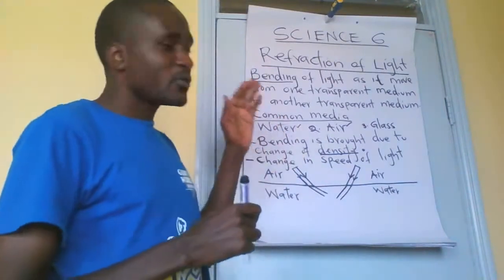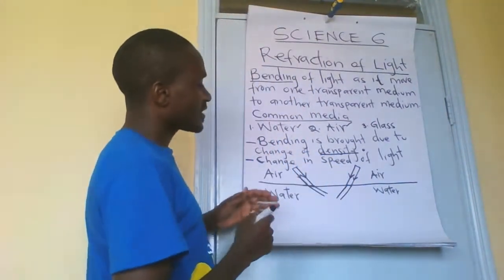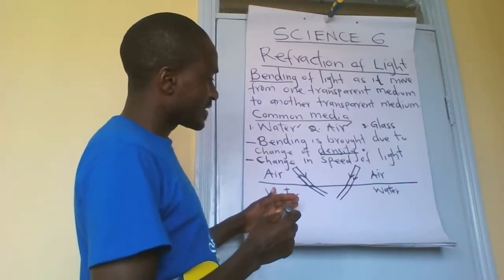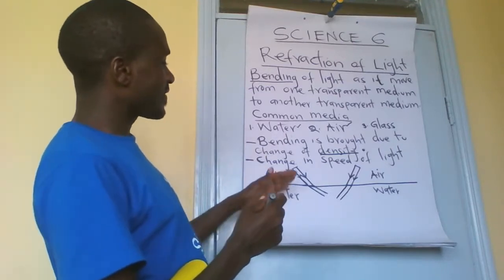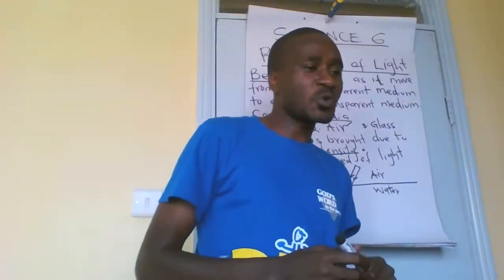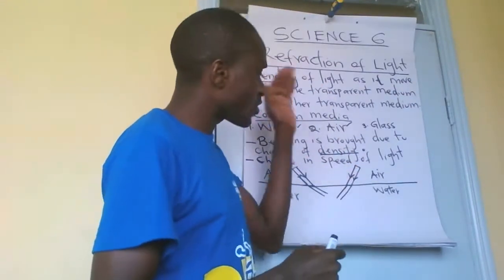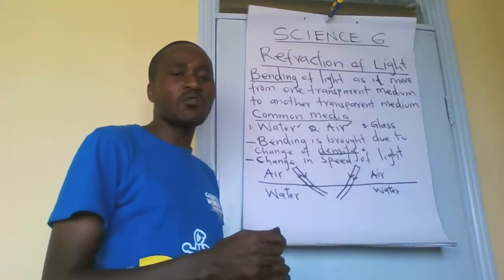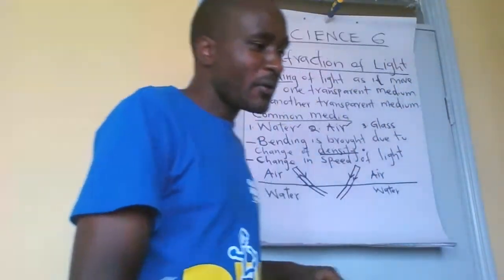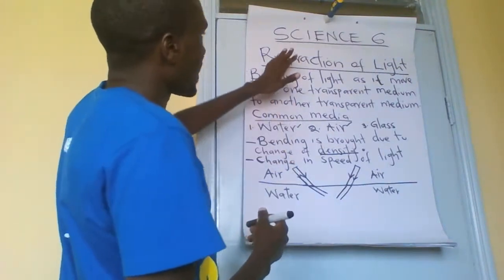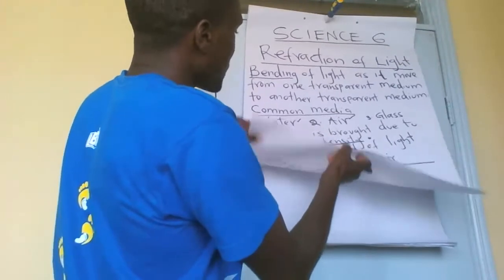So when you add glass, you will have a different change, which means glass is denser than water. So the density of glass is higher than that of water, and the density of water is higher than that of air. So I'm going to give an example of this one and how it happens.